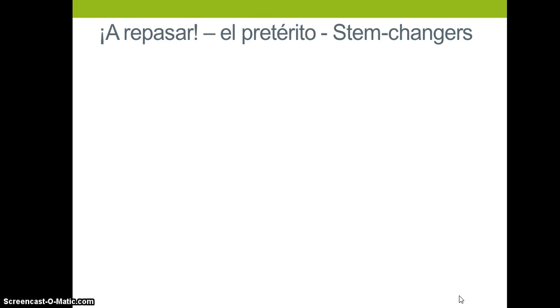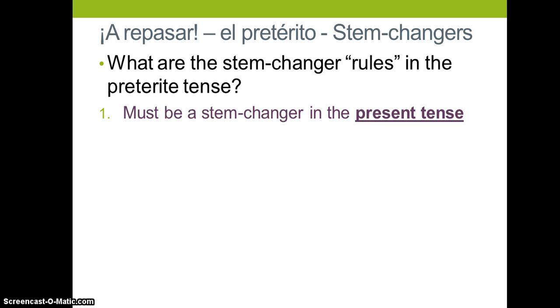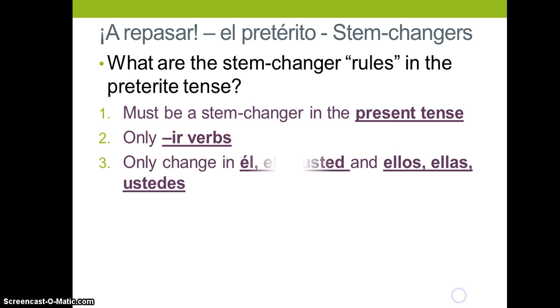And we're going to be working with stem changers. What are the stem changer rules in the preterite tense? This is fairly recent that we've worked on this. The first thing you need to remember is you have to ask yourself, does it stem change in the present tense? If the answer is yes, then the next thing you ask yourself is, is it an IR verb that stem changes in the present tense? Only IR verbs that stem change in the present tense will stem change in the preterite tense.